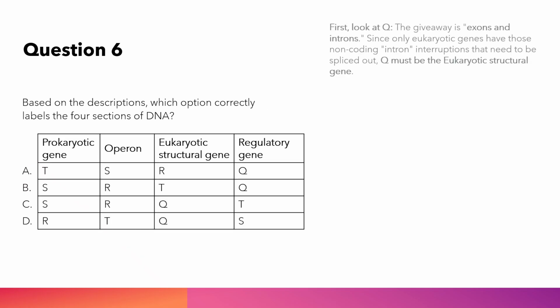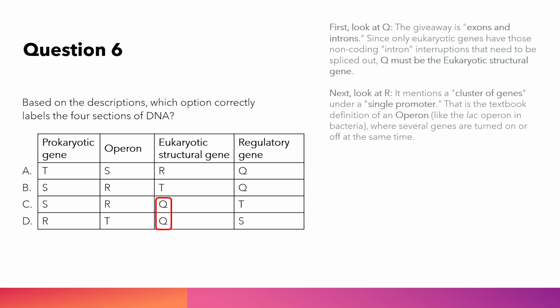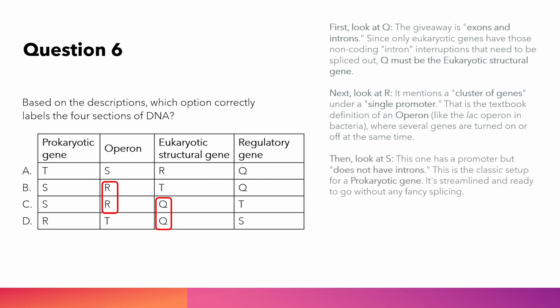First, look at Q. The giveaway is exons and introns. Since only eukaryotic genes have those non-coding intron interruptions that need to be spliced out, Q must be the eukaryotic structural gene. Next, look at R. It mentions a cluster of genes under a single promoter. That is the textbook definition of an operon, like the lac operon in bacteria, where several genes are turned on or off at the same time. Then, look at S. This one has a promoter but does not have introns. This is the classic setup for a prokaryotic gene. It's streamlined and ready to go without any fancy splicing.